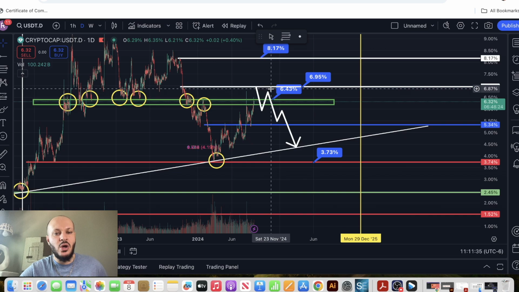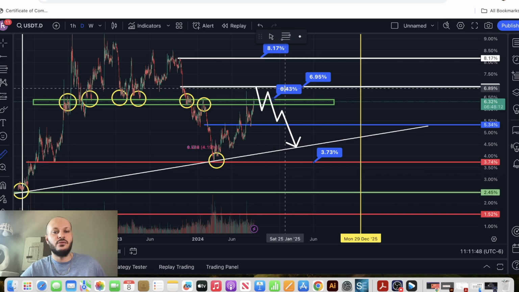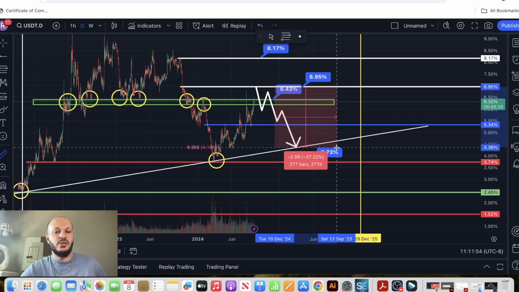So the smallest moves to the downside are going to pour billions of dollars into the market. Do not underestimate that. If I put a ruler from here, let's say we're going to go up to almost 7%, from here to here, guys, it will give us negative 37%.